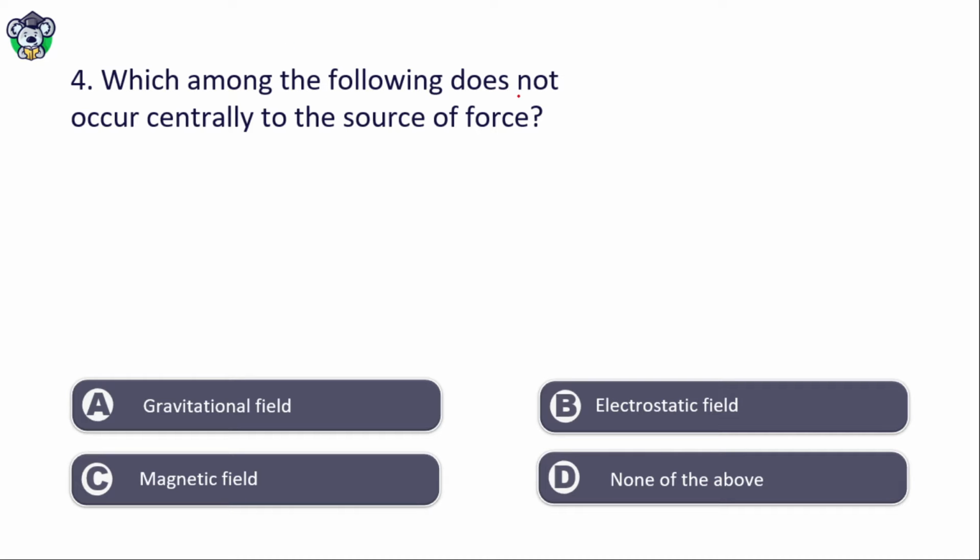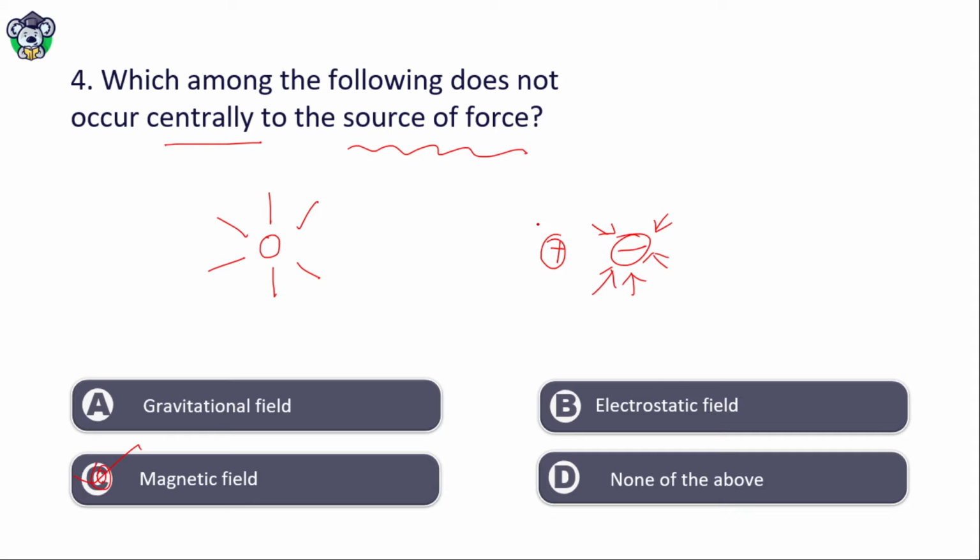Which among the following does not occur centrally to the source of force? Gravitational field, electrostatic field, magnetic field, none of the above. The right answer is magnetic field. Why magnetic field? Gravitational field occurs centrally, and electrostatic force, if this is a positive charge and this is a negative charge, will occur centrally, going outward or inward.